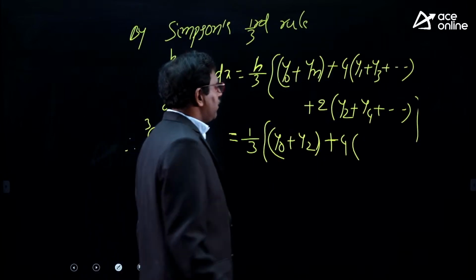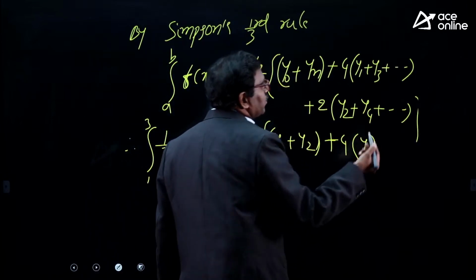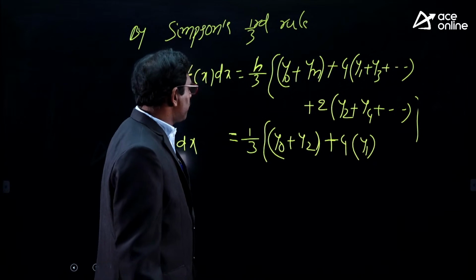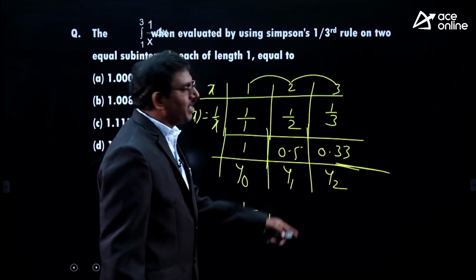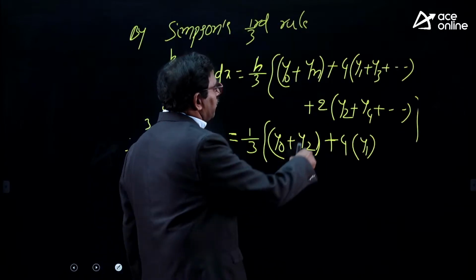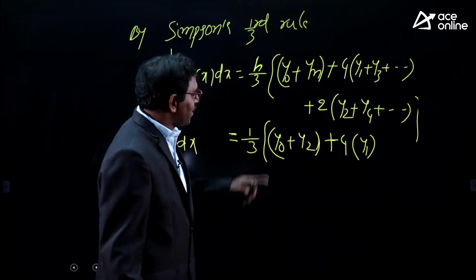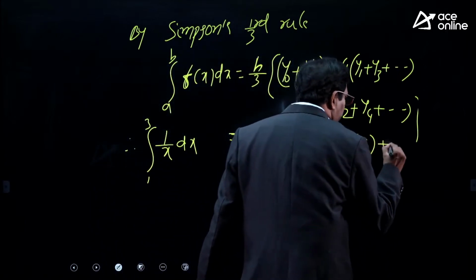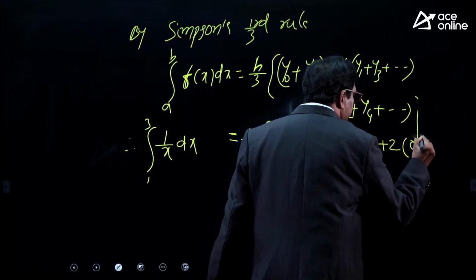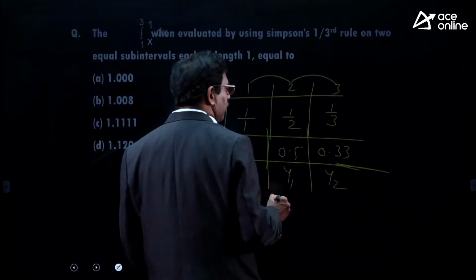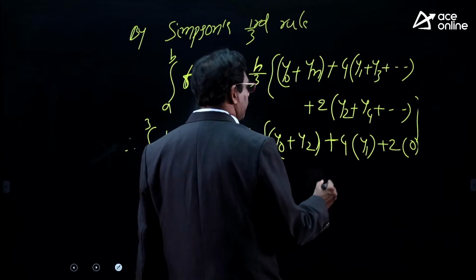Only y1 is there. y3, y5 are not there to substitute. Plus 2 into remaining ordinates. There is no ordinate remaining, because y2 is already written here. Don't write it a second time. 2 into remaining means no ordinate remains, 2 into 0.